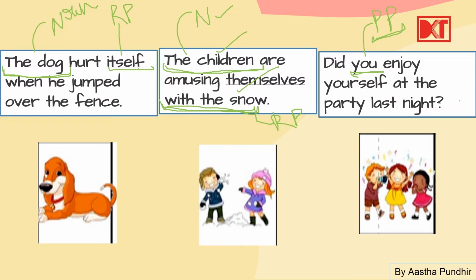So action क्या है? Enjoy the party last night. Who is doing it? The doer कौन है? Doer is you. So this is the personal pronoun. But हम क्या कर रहे हैं अभी? हम कर रहे हैं अभी reflexive pronouns. Reflexive pronouns तब होते हैं जब the subject is the same as the object. So yourself is the reflexive pronoun.